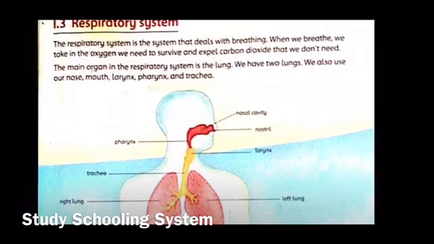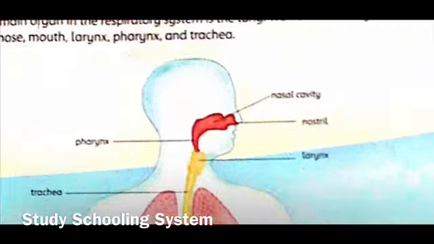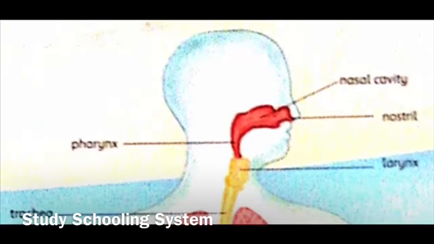So you're probably wondering what do we use them for and where are our larynx, pharynx, and trachea, right? So first of all, you need to know that you can breathe in through your nose as well as your mouth, right? And then you need to know that pharynx is the part at the back of your nose. So you should know that your mouth and your nose are connected at the back of your mouth, and that area behind your mouth that connects it to your nose is your pharynx.